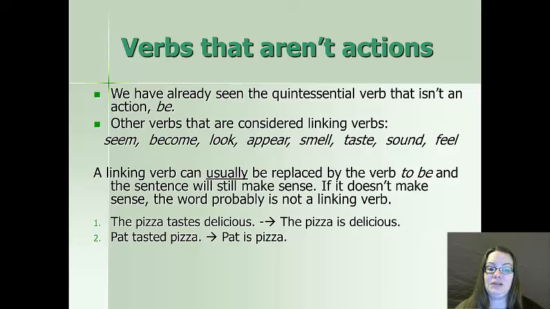A linking verb can usually be replaced by the verb to be, and it doesn't change the meaning. If it doesn't make sense, then the word is probably not a linking verb. Here's an example. The pizza tastes delicious, or the pizza is delicious. The second one, Pat tasted the pizza. Pat is pizza. That doesn't seem to quite work out. I also sometimes use an equal sign instead of a linking verb is to test for linking verbs.